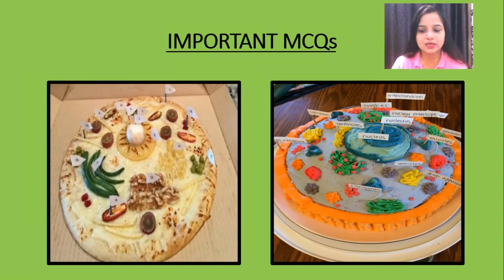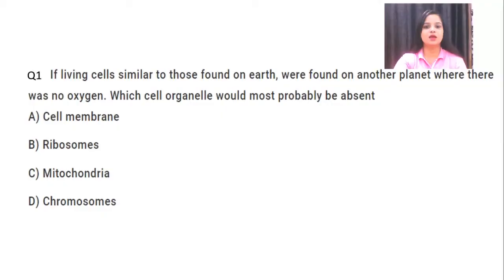Let's have a quick revision of cell biology by this quiz, or you can say by these MCQs. There is the first question. If living cells similar to those found on Earth, it means they are talking about that type of living cells which are present on Earth, were found on another planet, okay, where there was no oxygen.